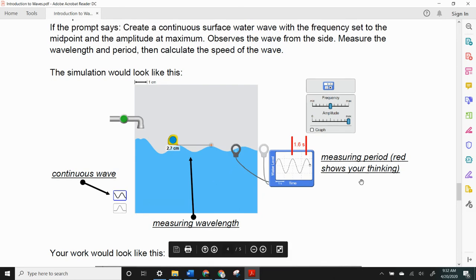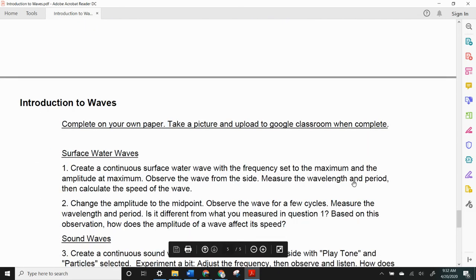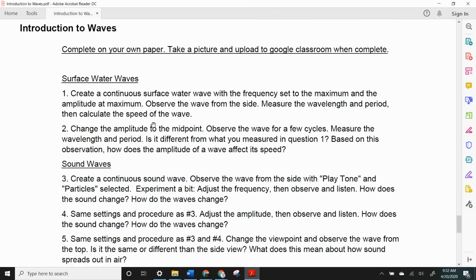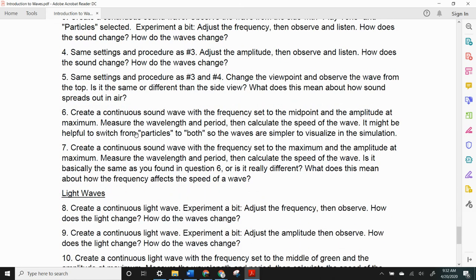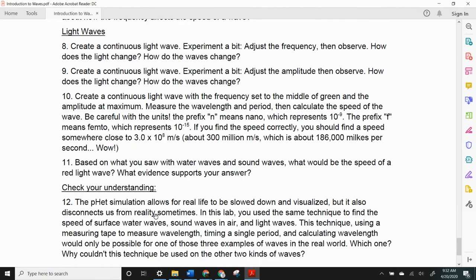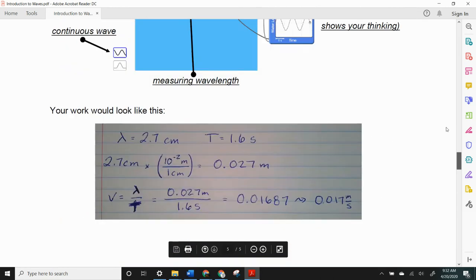So the lab itself is on the last page of these notes. You can see there's 12 questions, and we want you to play around with surface water waves a little bit more, then with sound waves, then with light waves, and then check your understanding at the end.